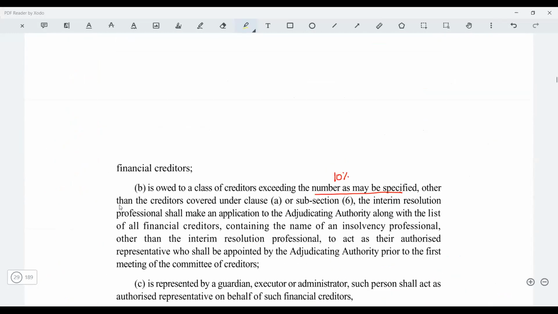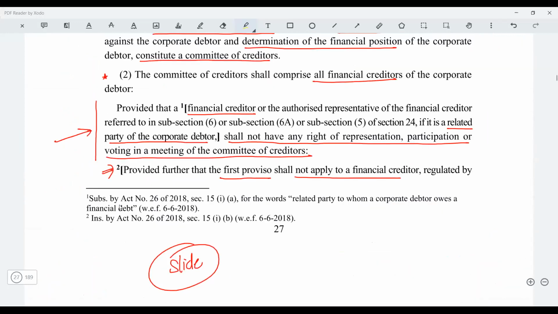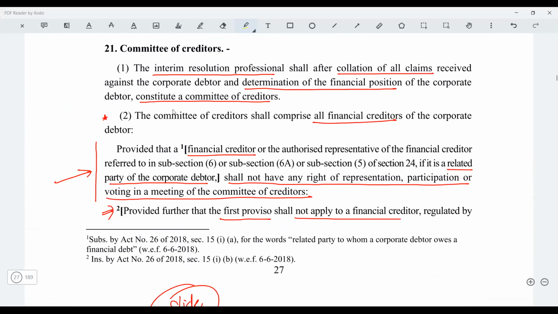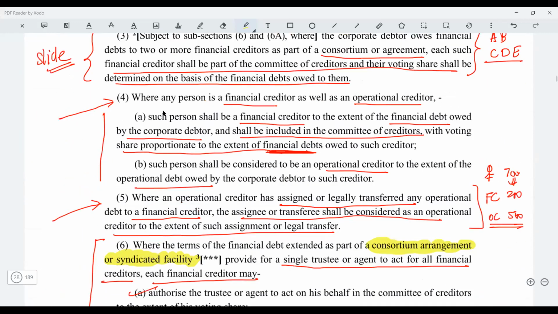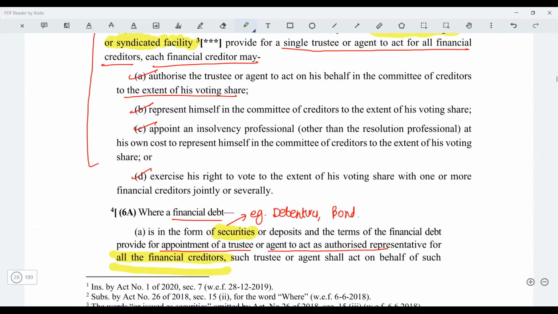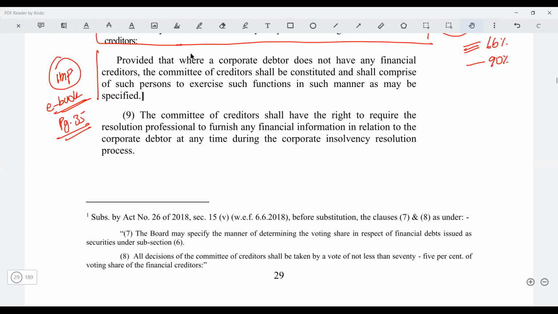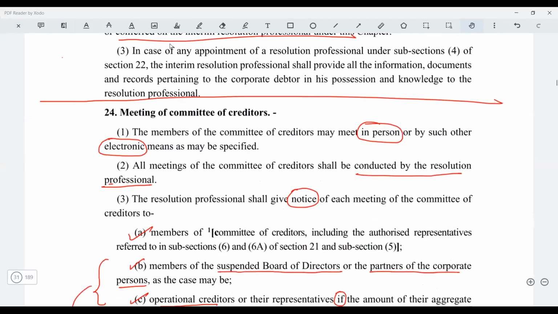Then it is, I think, committee of creditors, section 21. I'll tell you. Sorry, I missed it. Yeah, this one. Just see this: section 21, subsection 8. Got it? Okay, sir. Right. So this is there.